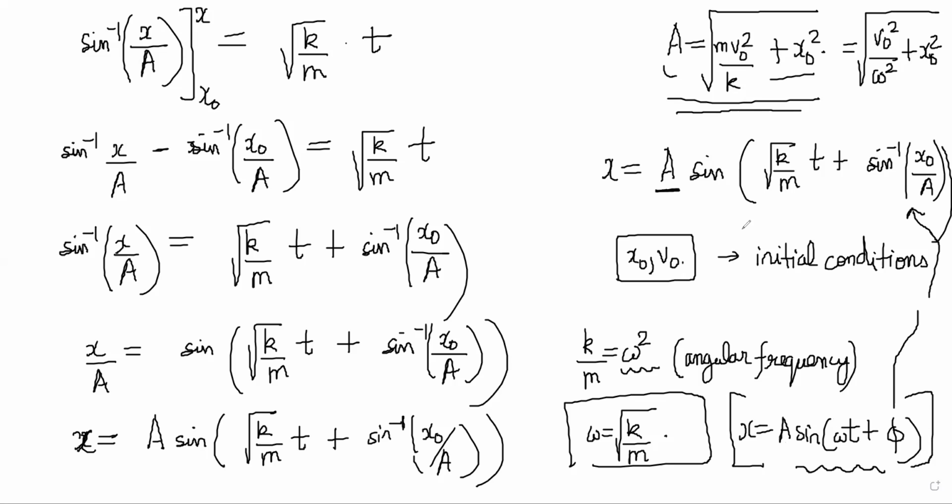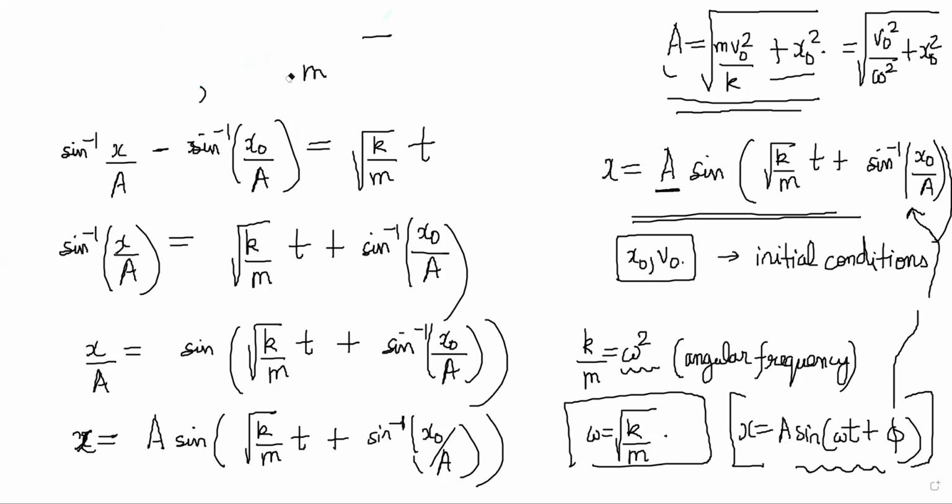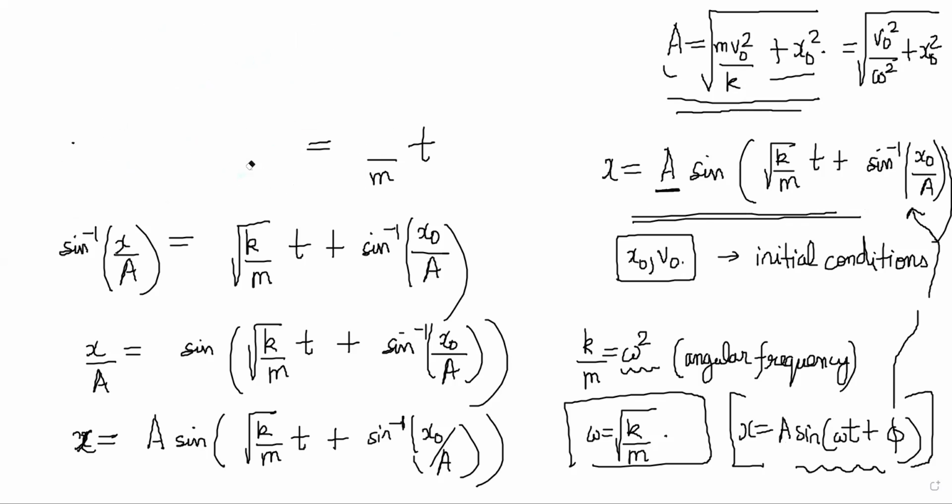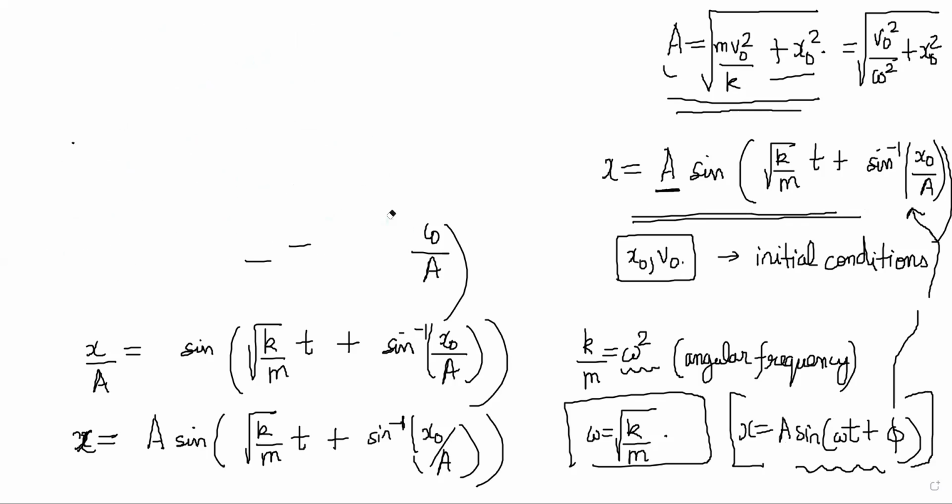In this, we want to understand what is the meaning of all of these terms. So I'll just rub off this part and we'll just discuss each term. So first of all, the thing to know is, why are there two initial conditions that are required, x naught and v naught?